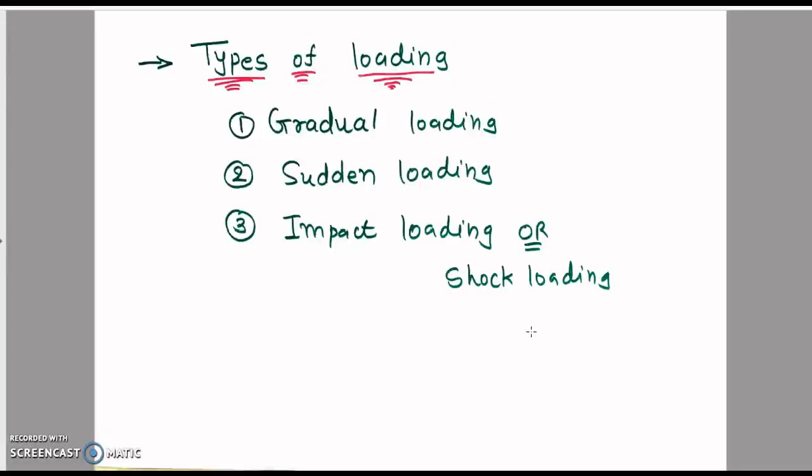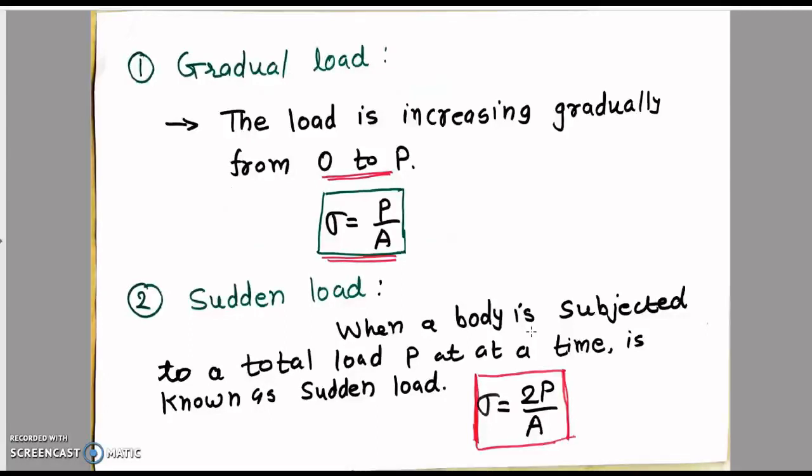Now types of loading. There are three types of loading: gradual loading, sudden loading and impact loading. Impact loading is sometimes also known as shock loading. First, gradual loading. When we apply the load in increasing manner, increasing gradually from minimum to maximum, 0 to P, then this type of method is known as gradual load. It is the method of applying load.